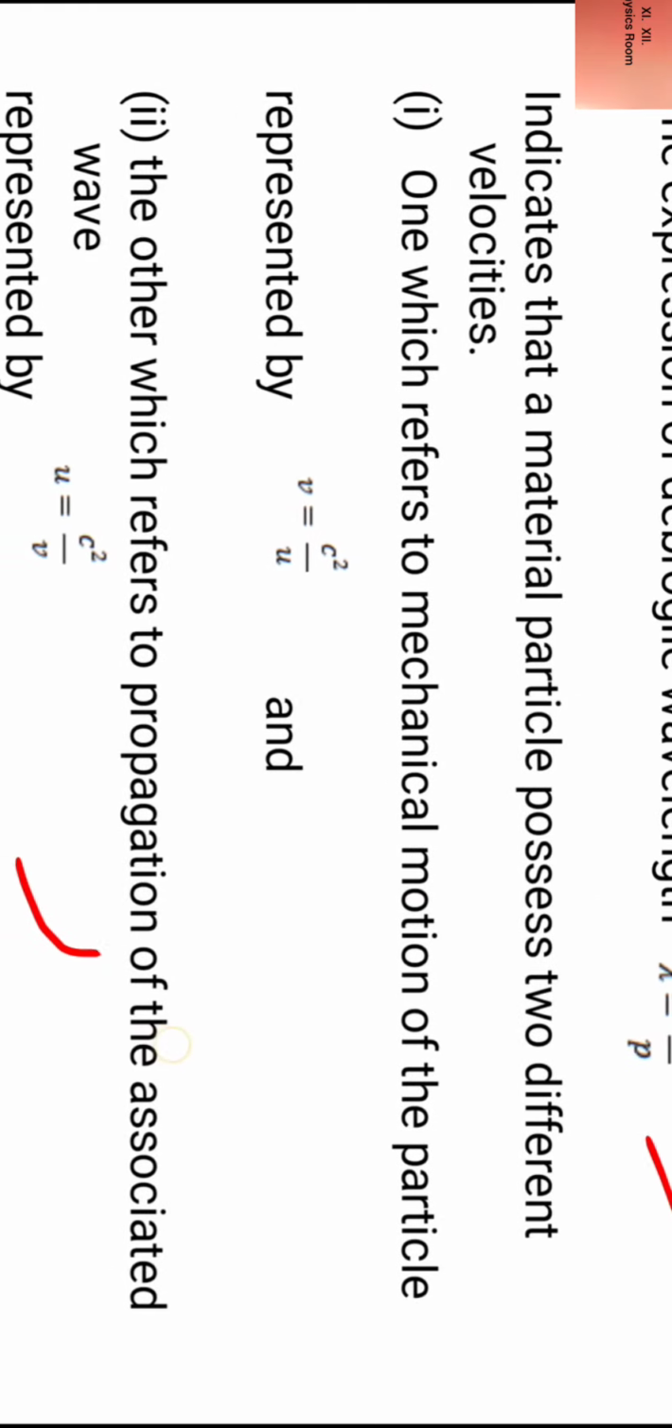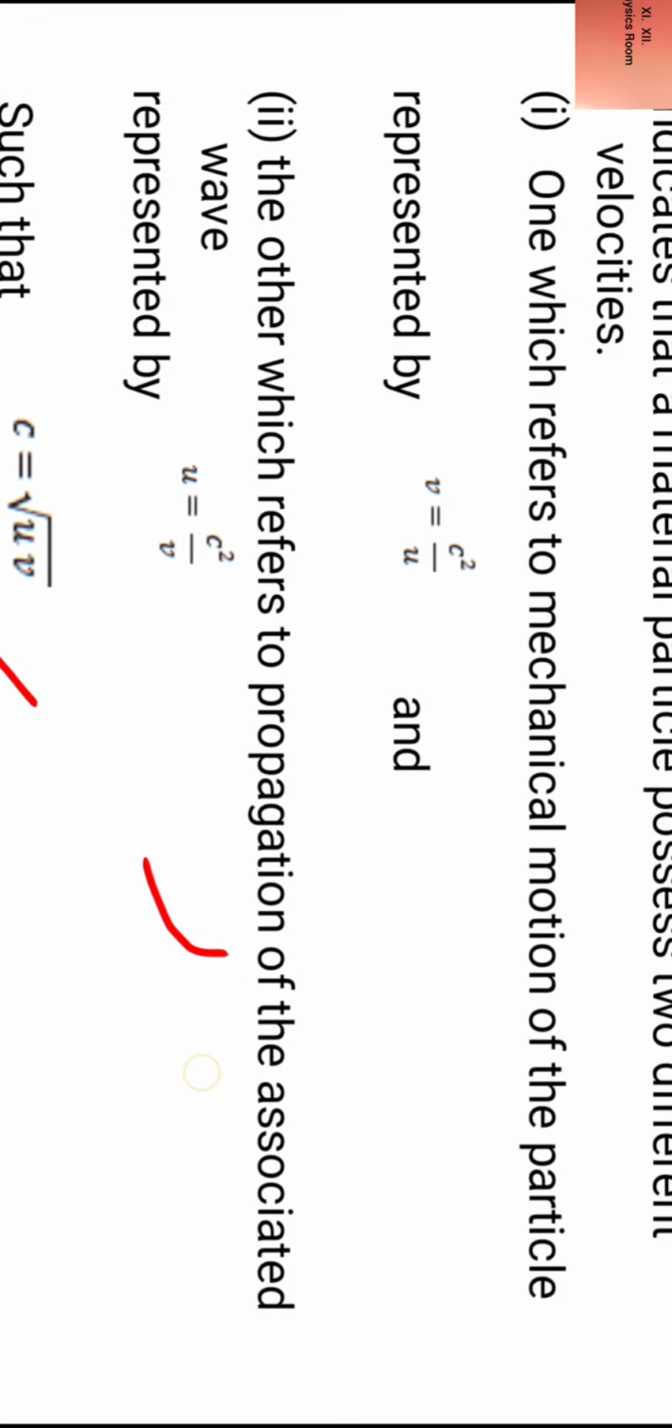So a material particle possesses two velocities, wave velocity and particle velocity. Particle velocity is given by the expression v equal to c square by u, and wave velocity is given by the expression u equal to c square by v, and c, the velocity of light, is equal to under root of wave velocity into particle velocity.